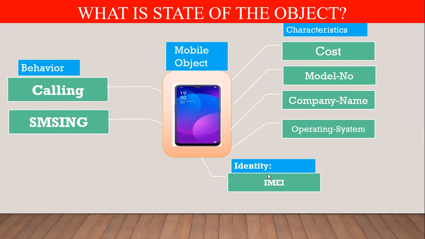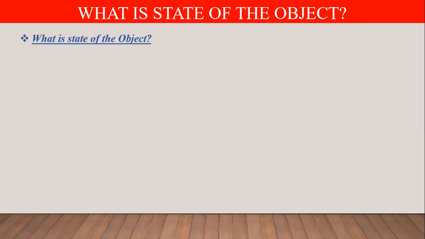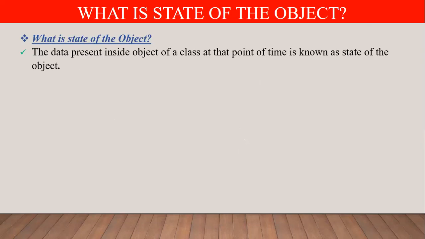So this is an object. Object has a physical form. Whenever anything exists in the form of an object, the object can have state, behavior, and identity. So what is the state of an object? State means the data present inside an object of a class at that point in time is known as the state of an object.